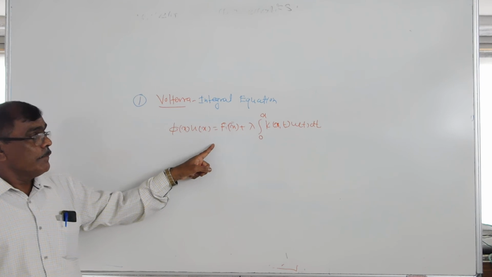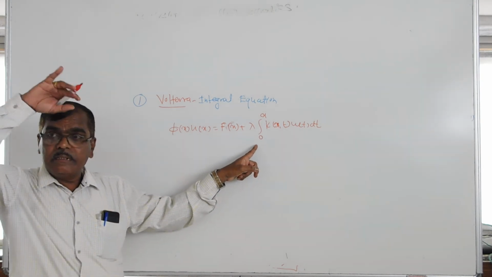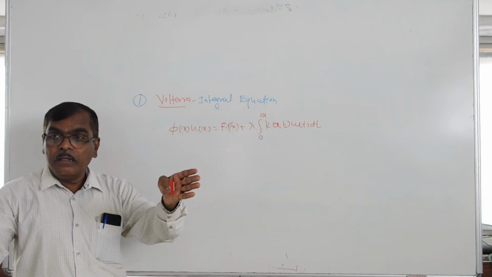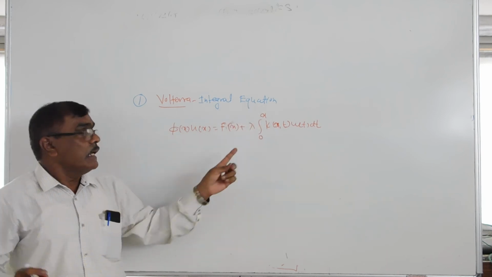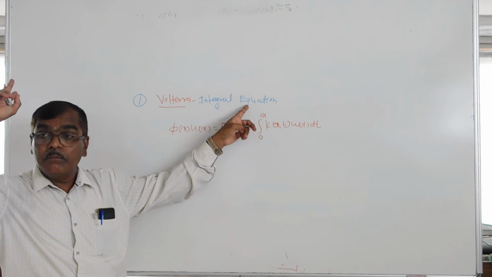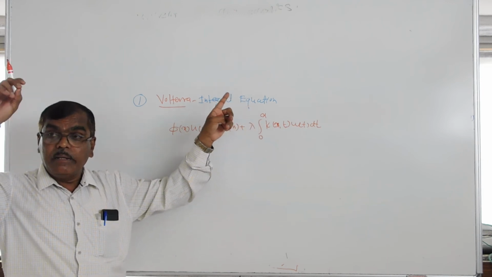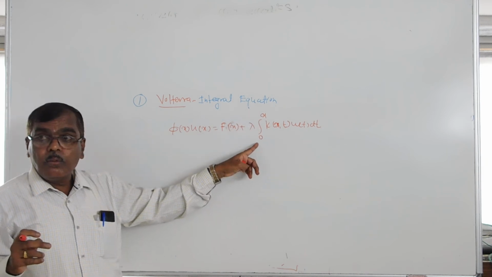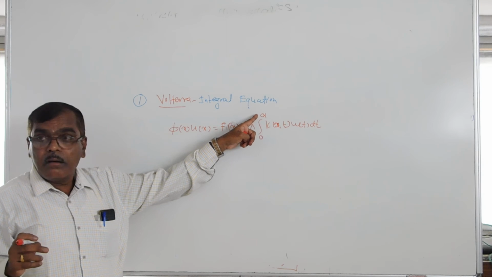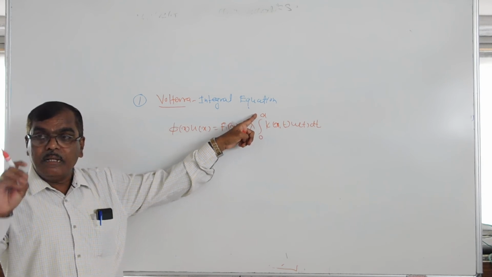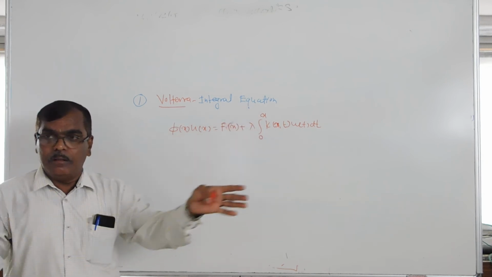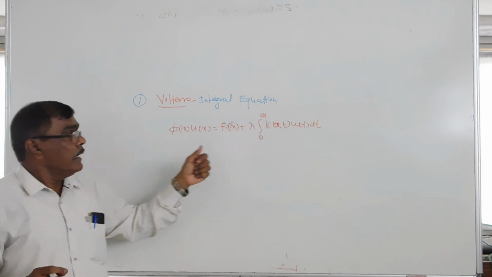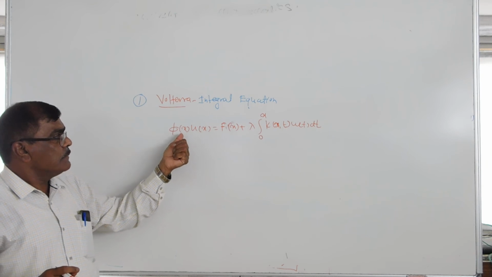In the previous integral equation, that is, in the case of the Fredholm integral equation, the limits of integration are constants in the given interval. But here, one limit is constant, and at least one limit of integration is a variable. X is a variable.